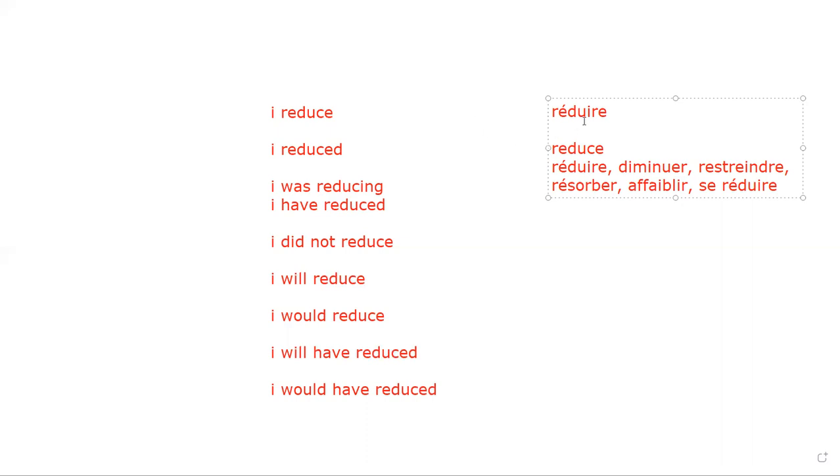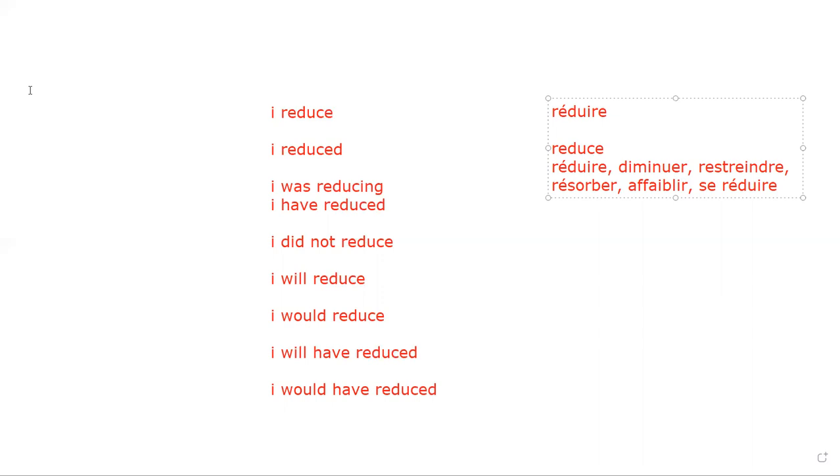So répétez après moi. Réduire. Repeat after me. Réduire. Diminuer. Restreindre. Répétez après moi. Restreindre. C'est clair. Résorber. Résorber is again your reabsorb. C'est clair. Affaiblir. Répétez après moi. Affaiblir, c'est-à-dire quoi? Weaken. Weak. C'est clair. Se réduire, again to reduce. So répétez après moi. If I ask you, tell me the synonym which hits.